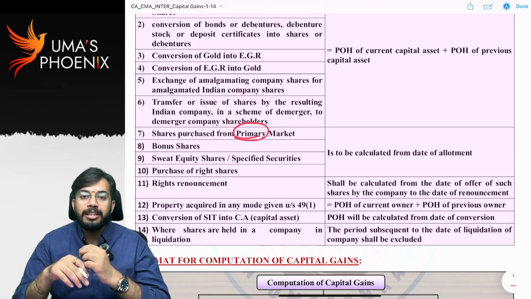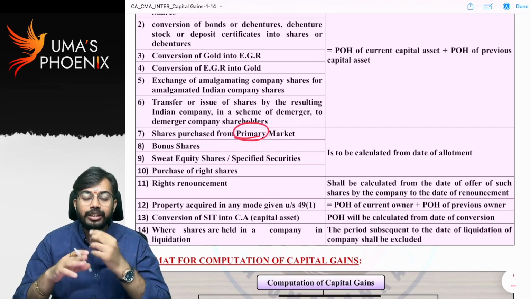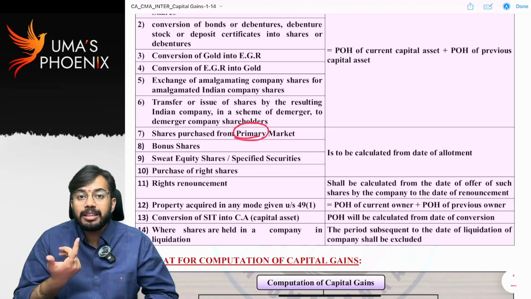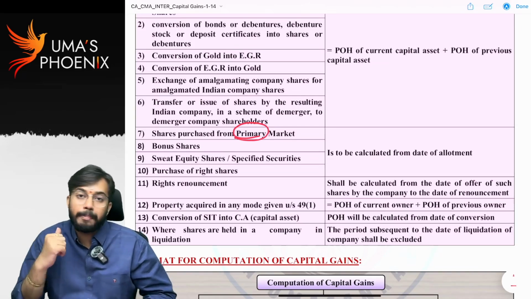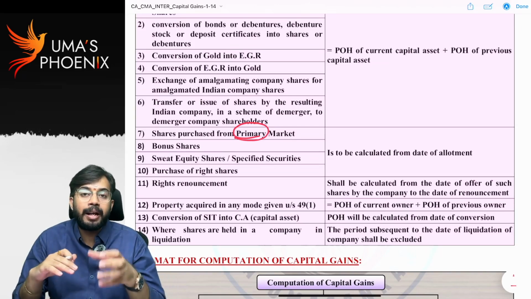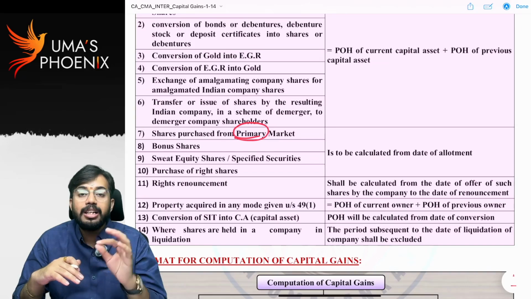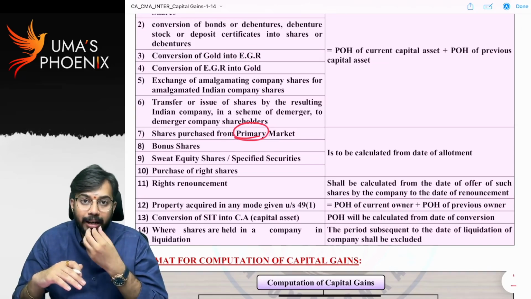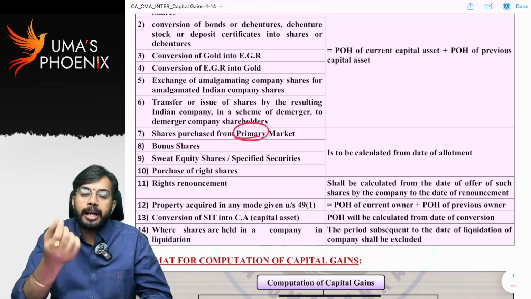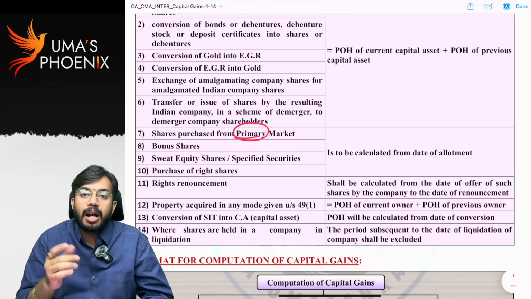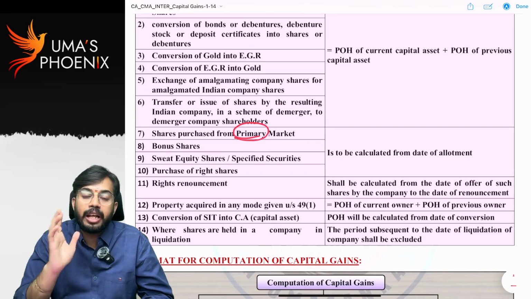I wanted to purchase shares of A Limited which is not listed on stock exchange. So A Limited shares are not listed on stock exchange. How can I purchase? Now I have to purchase directly from the company. So whenever shares are purchased directly from an unlisted company, that transaction we call shares purchased from primary market. So I submitted an application to the company on 10th February. I want 100 shares. Company allotted me shares on 15th February.